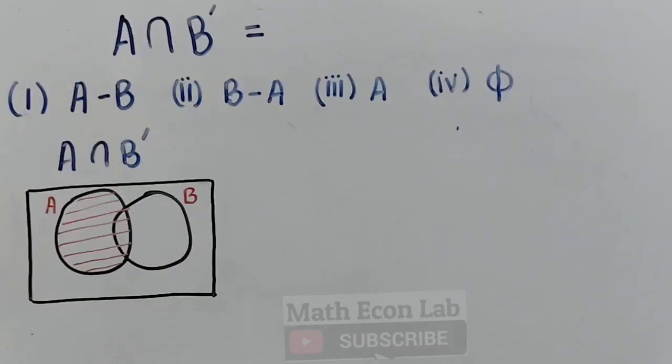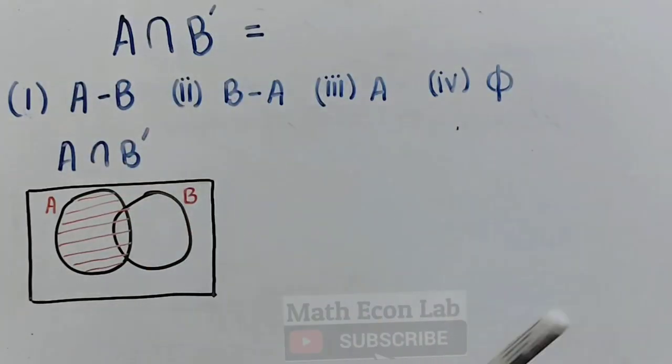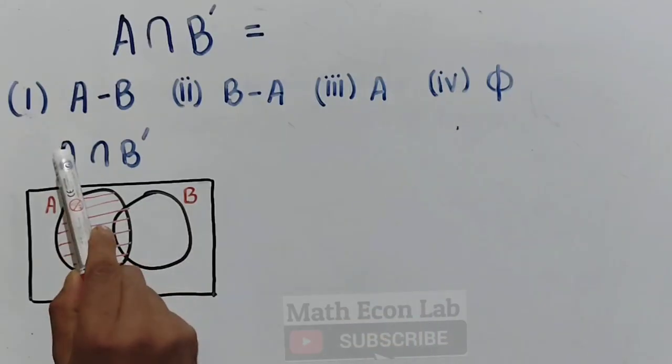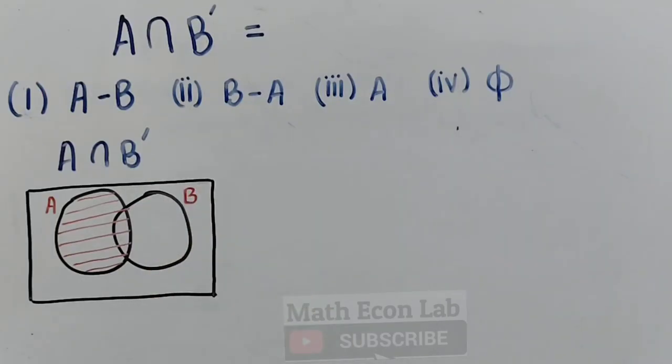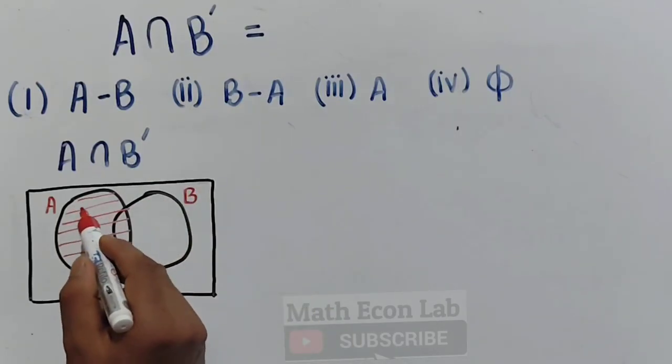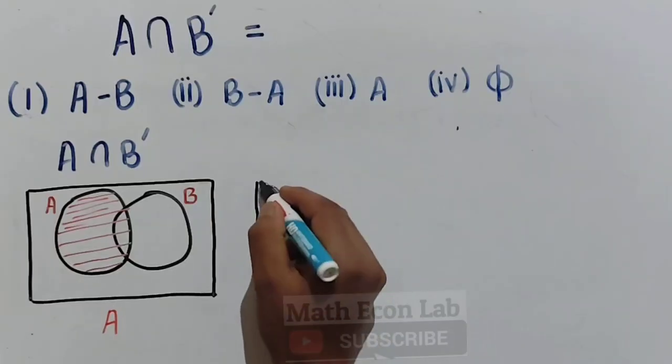Now let us take another question. The question is: A intersection B complement is equal to, and options are being given. We need to find out the correct option. This is an important result. So we have set A, then we have set B here. We have two sets here. Now this red shaded region denotes set A here. Now let us draw another Venn diagram for B complement. So let me draw it here.